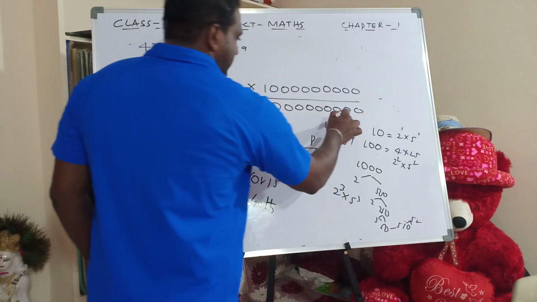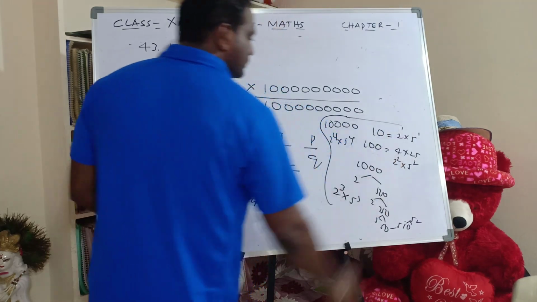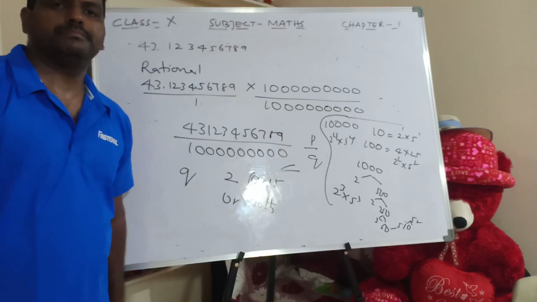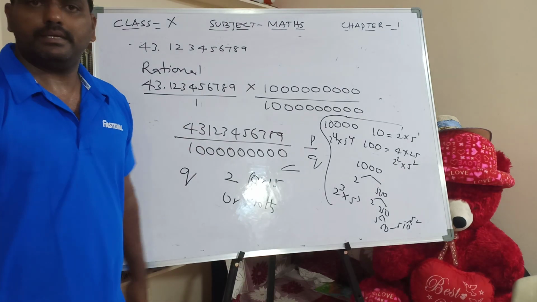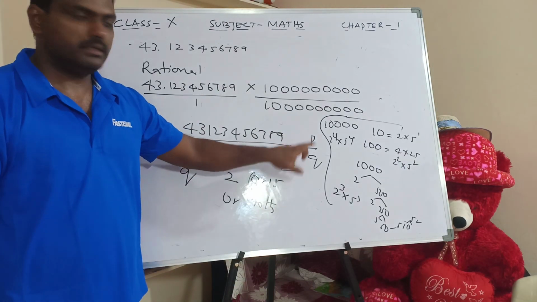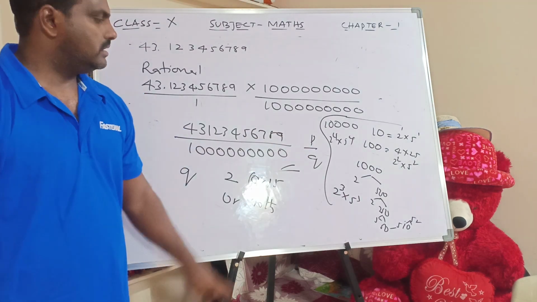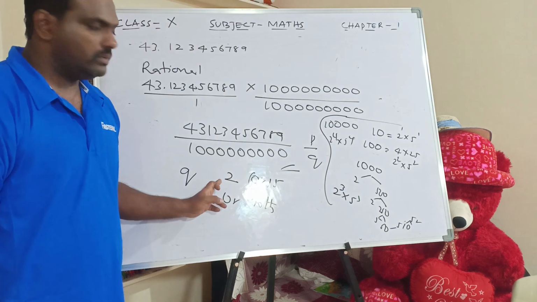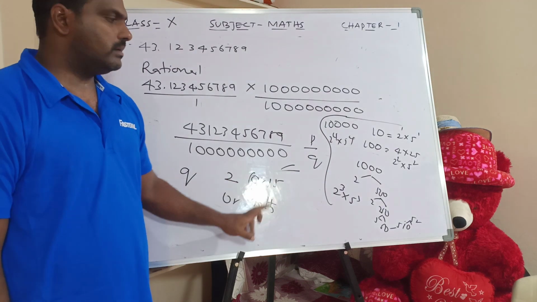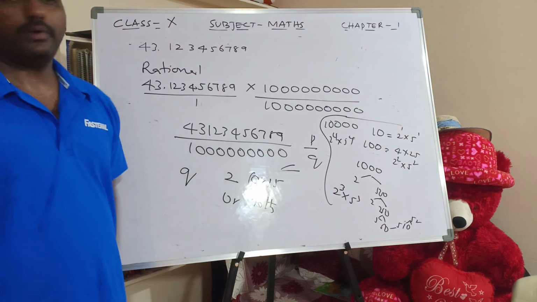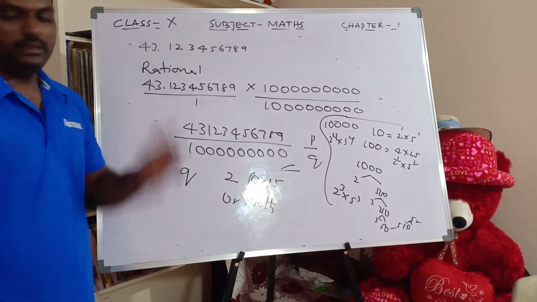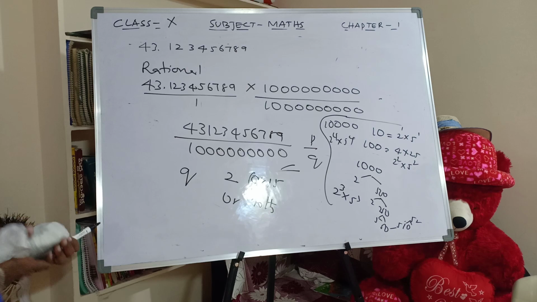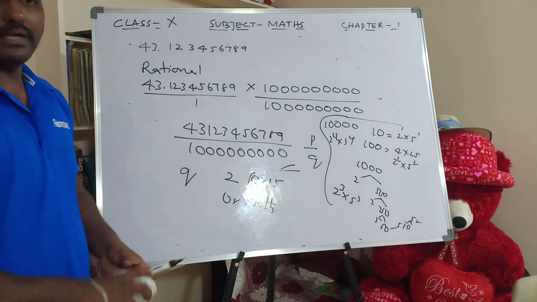So in this case, what is the first conclusion we have to say? The first conclusion is, no doubt, it's a rational number. Since it's a rational number, we have to write it in P by Q form, and Q will have factors 2 or 5 or both. That is the point. Next, I'll go for the second example. It's very simple, no need to get confused.